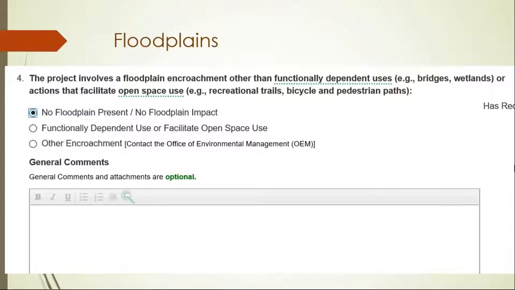Further guidance can be found in the Executive Order 11988 and also can be found in guidelines for implementing Executive Order 11988 floodplain management. You can also look at Part 2, Chapter 13, floodplains for more information. FDEP recreational trails should more than likely select no floodplain present, no floodplain impact, or functionally dependent use or facilities open space use.